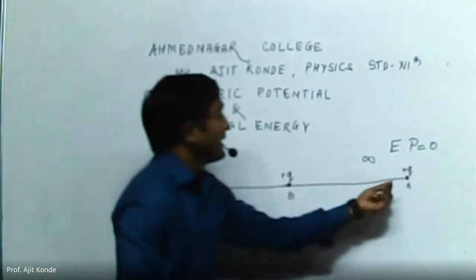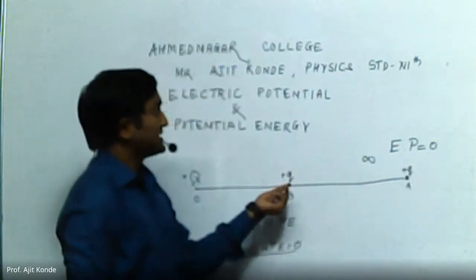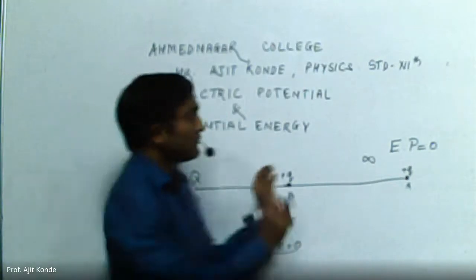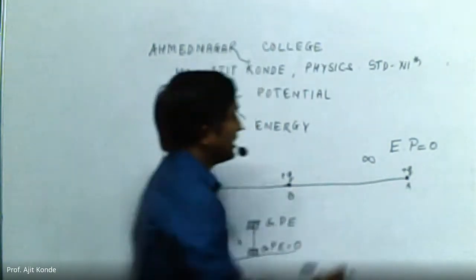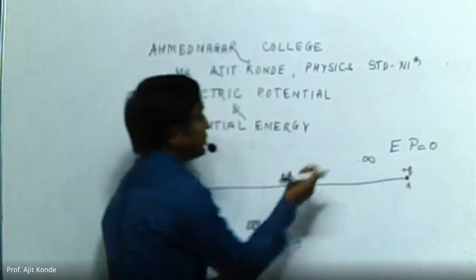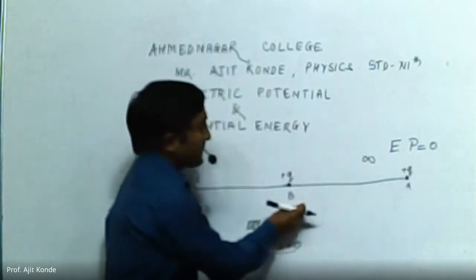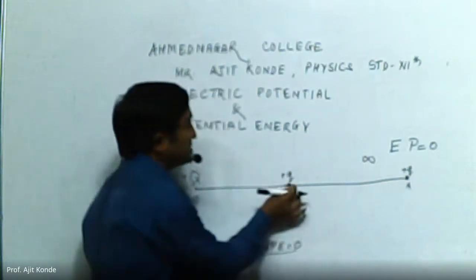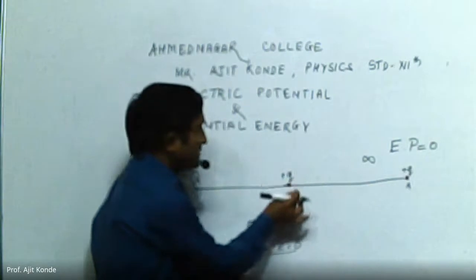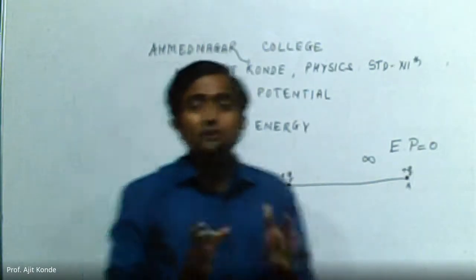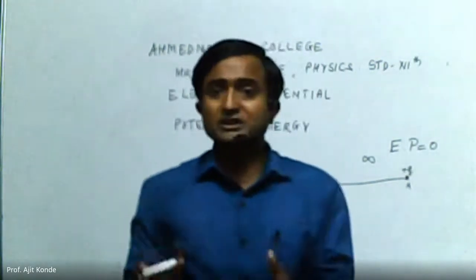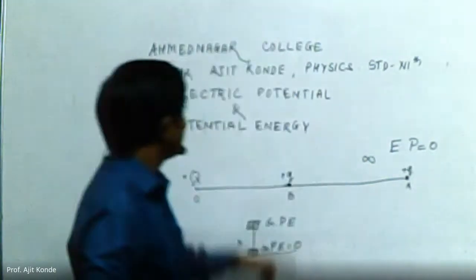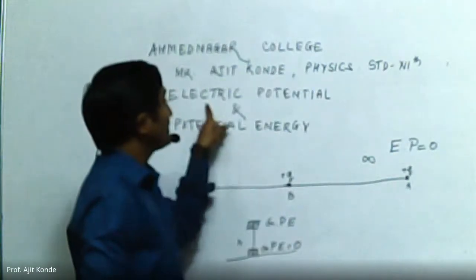Now we understood what electric potential energy is: the amount of work done required to move a charge from infinity to a specific point, which is B. This energy gets stored in the form of electric potential energy at point B. Now we will see what electric potential is.